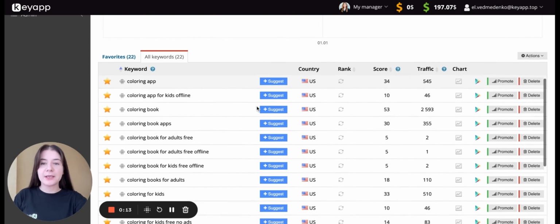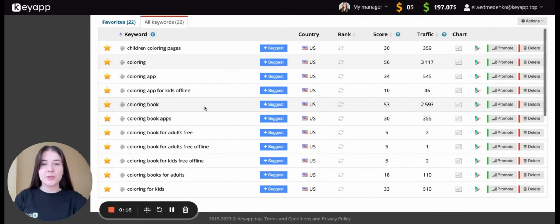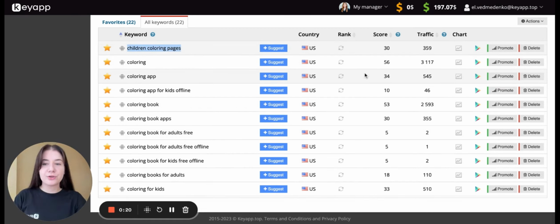Let's imagine that you would like to promote your application in the United States for the keyword children coloring pages. And actually, you checked with different App Store optimization tools and see the particular number of keyword traffic, so the particular number of searches. First of all, you need to understand when you check the traffic on different App Store optimization platforms, this number shows not the number of downloads your application will get.